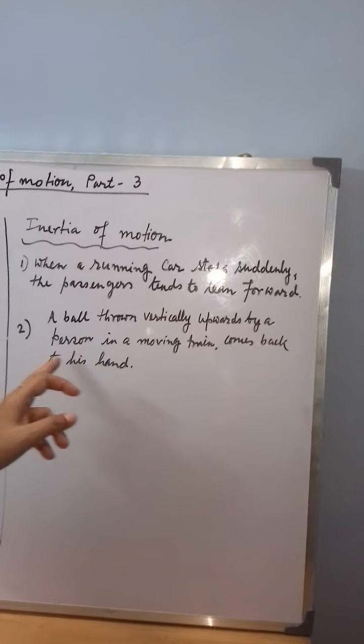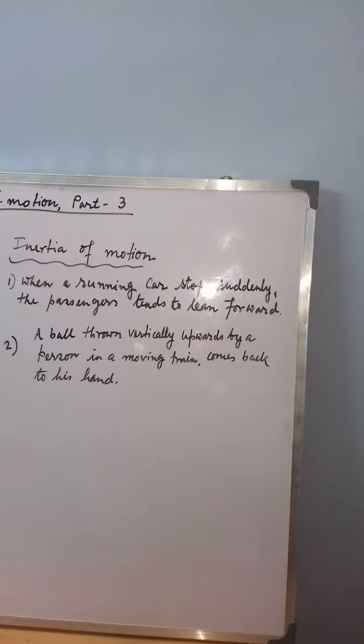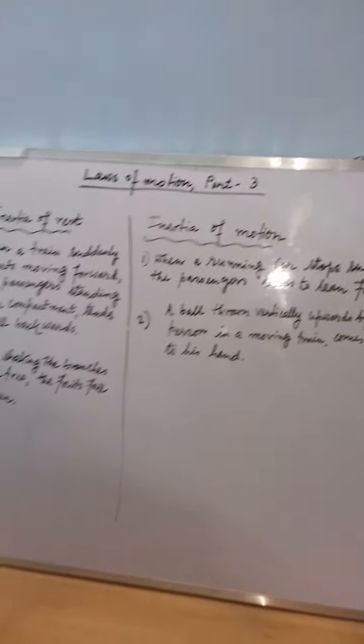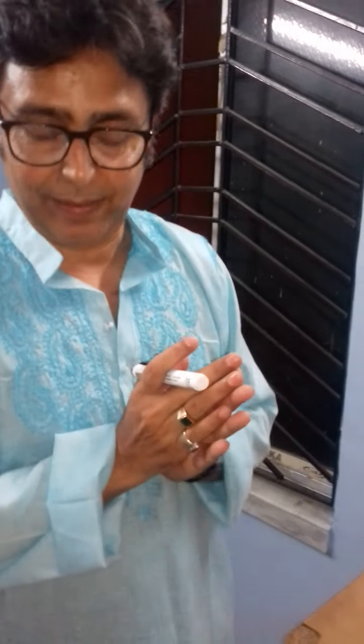Next, a ball thrown vertically upwards by a person in a moving train comes back to his hand. The reason is simple. The person is sitting inside the train and throws the ball in the upward direction. The ball, the person and the train are all at the same speed and in the same direction.